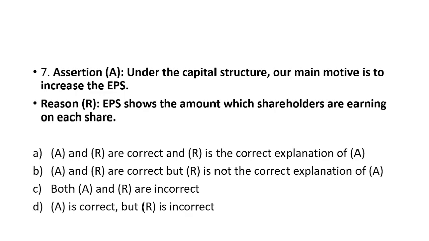Let's move to the assertion. Assertion is: under the capital structure, our main motive is to increase the EPS. Yes, that is why we use capital structure effectively. We are using the optimum mix of debt and equity to increase our EPS. And who will get the maximum benefit from rising EPS? It will contribute to maximization of wealth and the value of the firm, and it will be helpful to the owners. Option number A is the right answer: the assertion and reason both are correct, and R is the correct explanation of A.